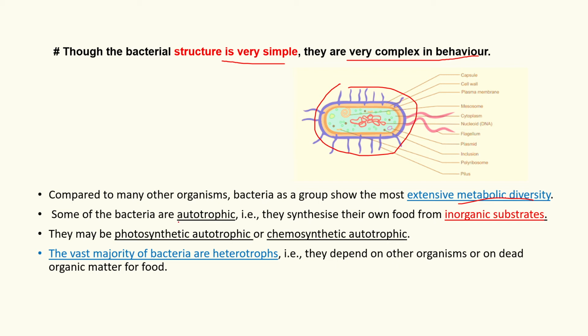Some bacteria are autotrophic, meaning they synthesize their own food from inorganic substrates, and some are photosynthetic autotrophic and chemosynthetic autotrophic. They make their own food in the presence of sunlight. And the vast majority of bacteria are heterotrophs. Heterotrophs means they depend on other organisms or dead organic matter for food.